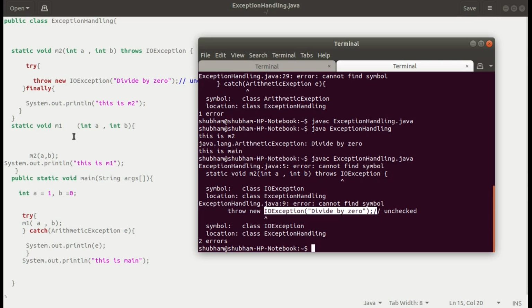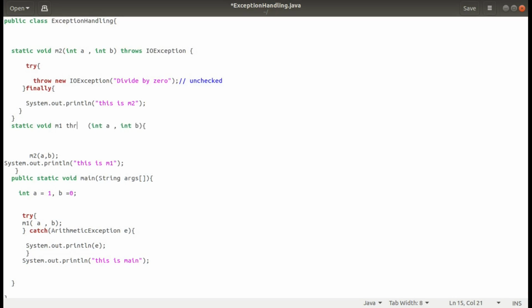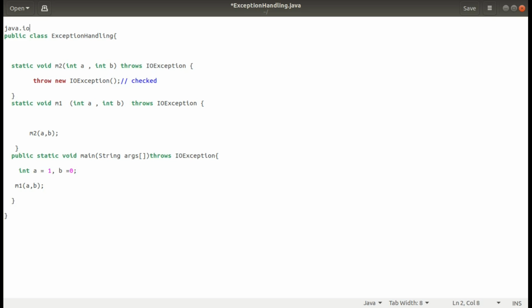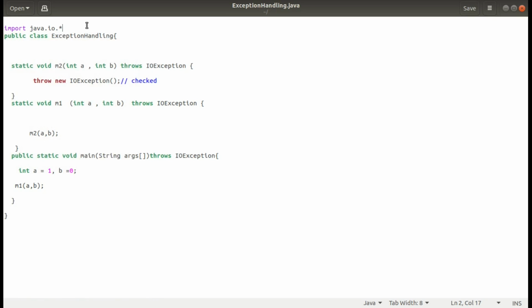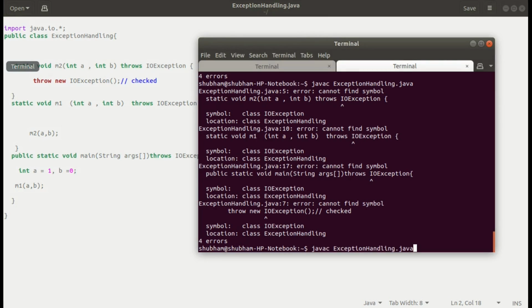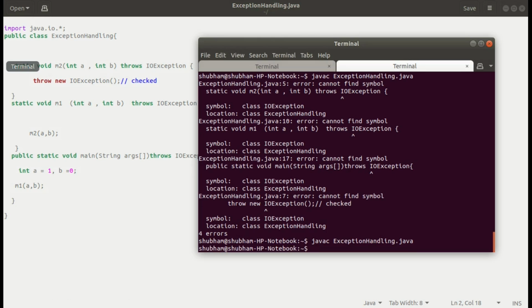If I write the throws here, I need to import java.io.*. Let's do it here, save it and compile it. And now it's perfectly working fine.